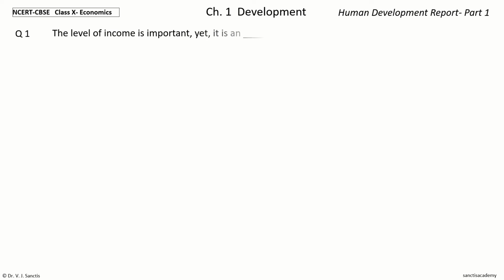The level of income is important, yet it is an dash of the level of development. The options are inadequate measure, elusive criteria, underestimate, overstatement.